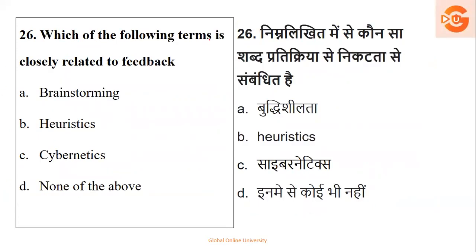Next, which of the following terms is closely related to feedback? Brainstorming. Next is heuristic. Then we have cybernetics. And then we have none of the above. When we are talking about cybernetics, it is called circular causality, a feedback process where the outcome of the actions comes out. So cybernetics is a term related to feedback. Just make a note of it. This is a very uncommon form of question. You may get it in any way.